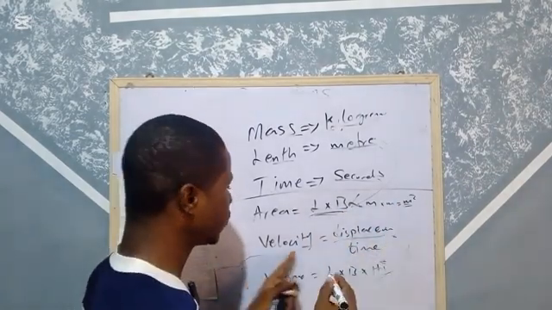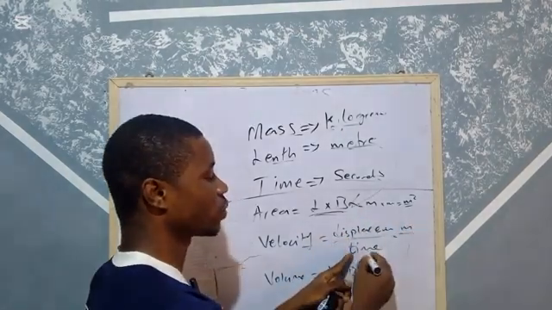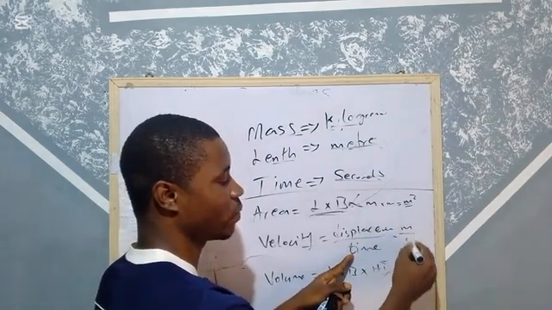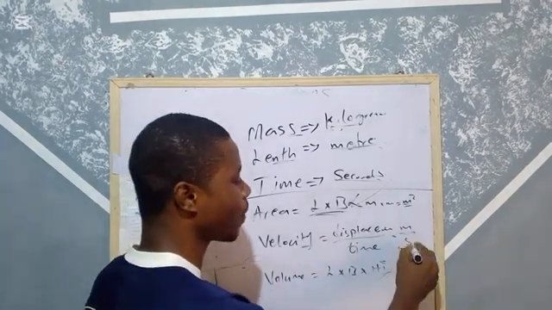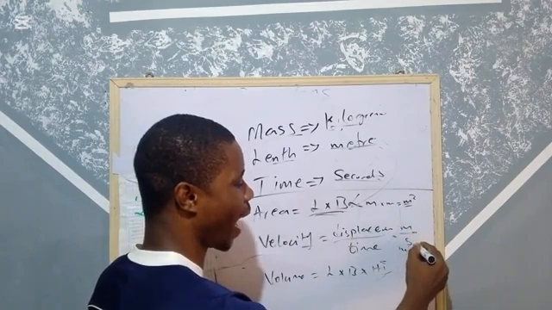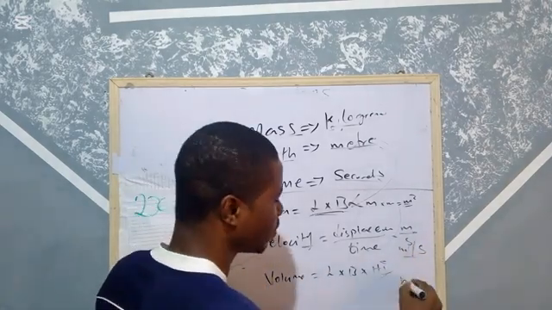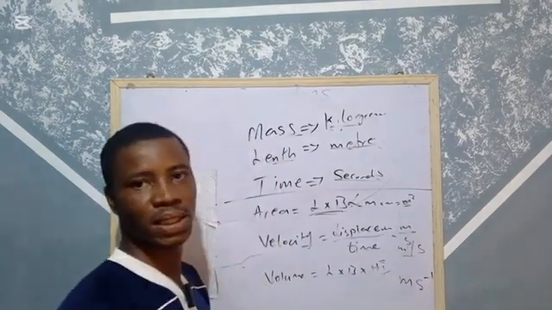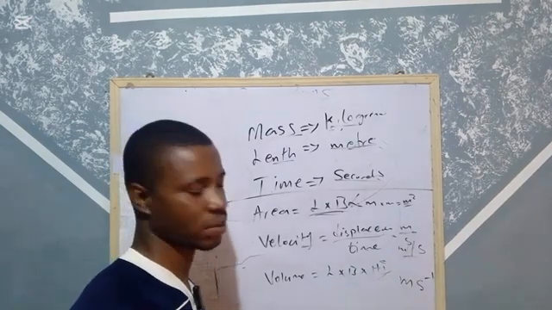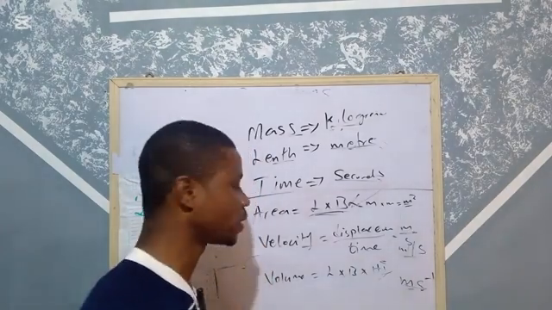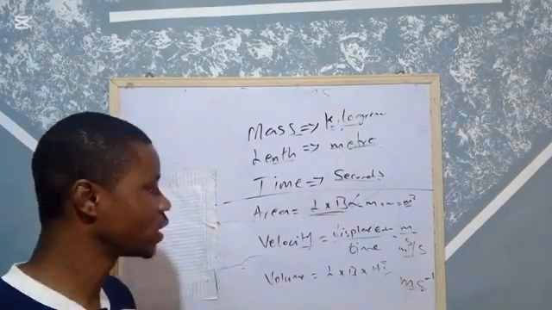The same thing here. For velocity, the unit of displacement is meter, and the unit of time is seconds. Anytime I see anything divided, it means per. So if I want to call the unit of velocity, I will say meter per second, changing the division sign to per. Some persons write it as meter seconds to the power minus 1. If you have done indices in mathematics, you know why this is the same as this. We will still do indices in mathematics. So meter per second is the unit of velocity.